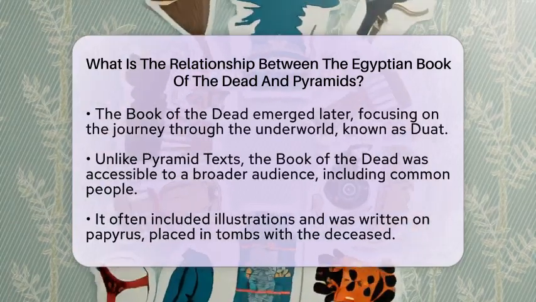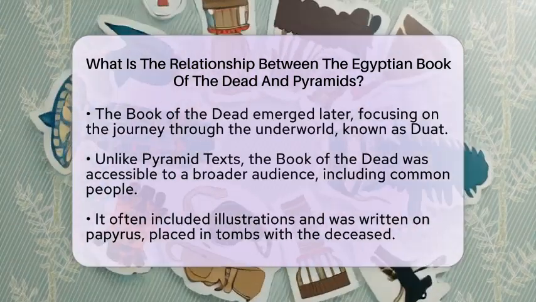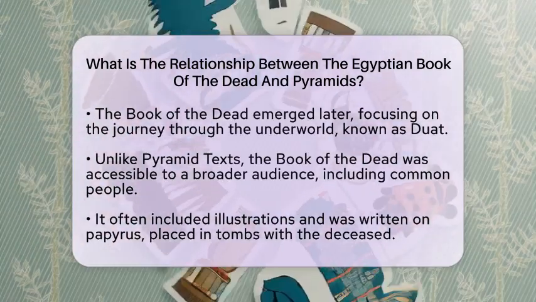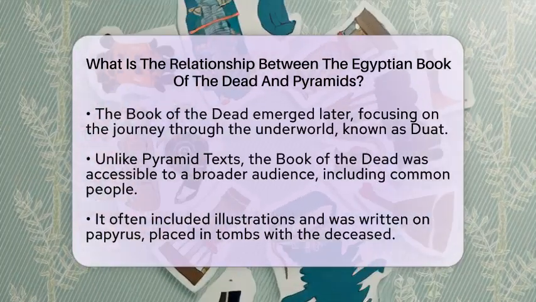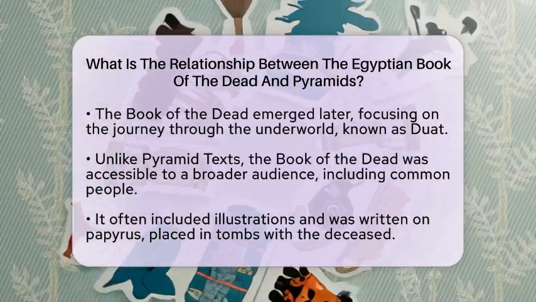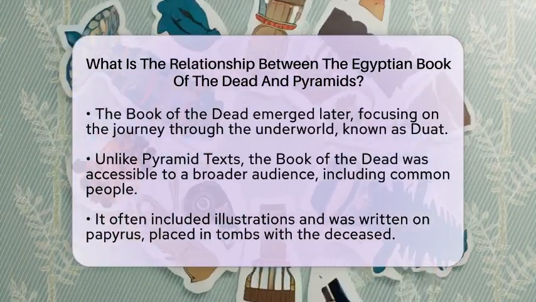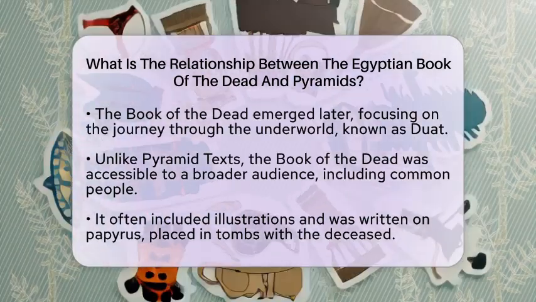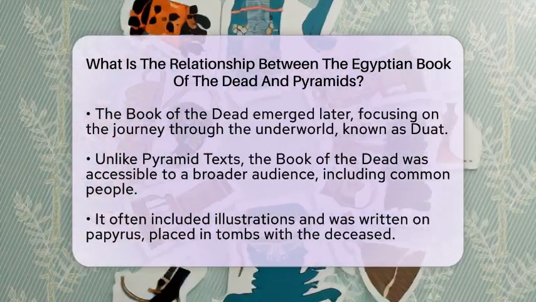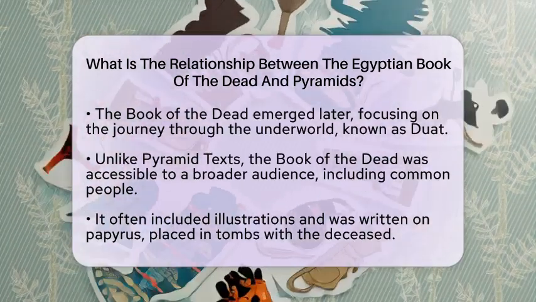The transition from the pyramid texts to the Book of the Dead reflects a significant change in ancient Egyptian beliefs. Initially, the afterlife was seen as a realm only accessible to pharaohs. Over time, this belief evolved, allowing commoners to also engage with the afterlife through the use of coffin texts and eventually the Book of the Dead.